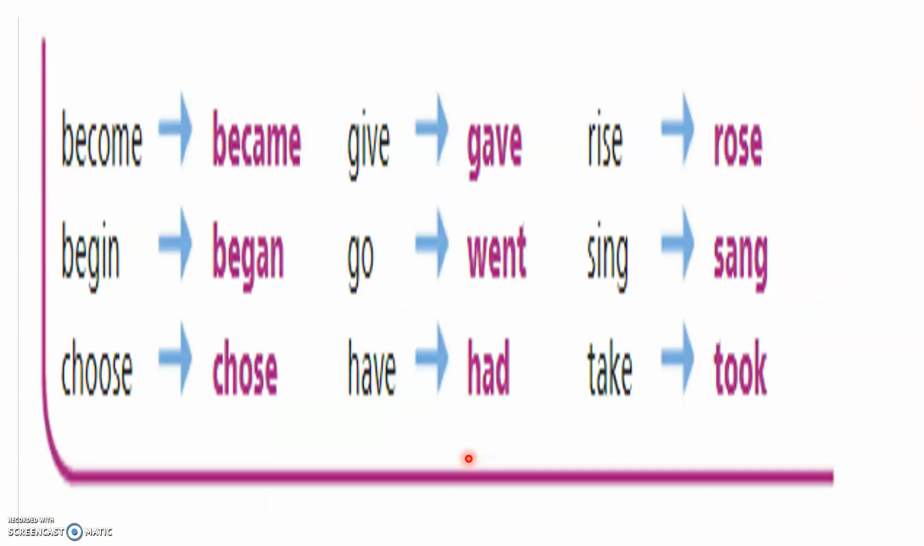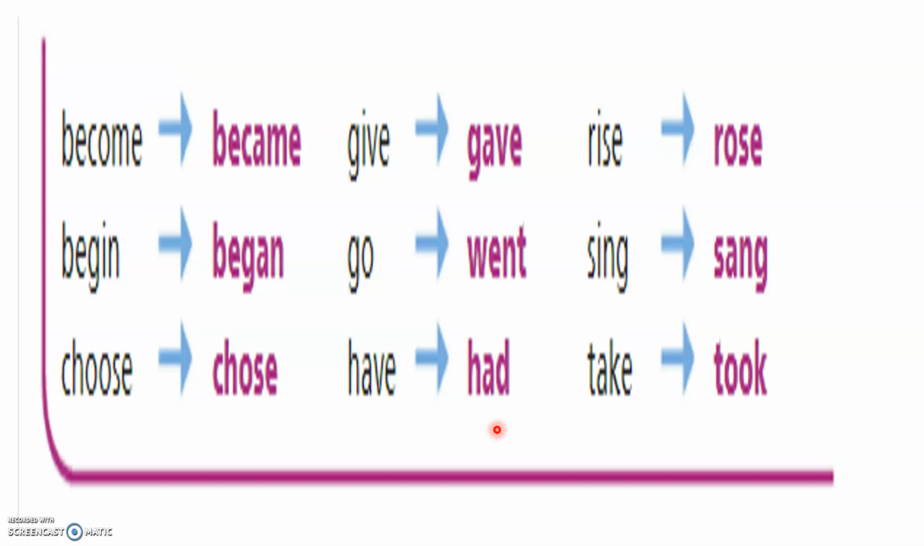So some of the verbs which are irregular. The first one, become, became in the past. She became the most important singer in the world last year, for example. Begin, began. Yesterday I began working on my project. Choose, chose. Give, gave. I gave my sister a new doll yesterday. Go, went. I went to my grandparents' house yesterday. Have, had. We had an exam yesterday.